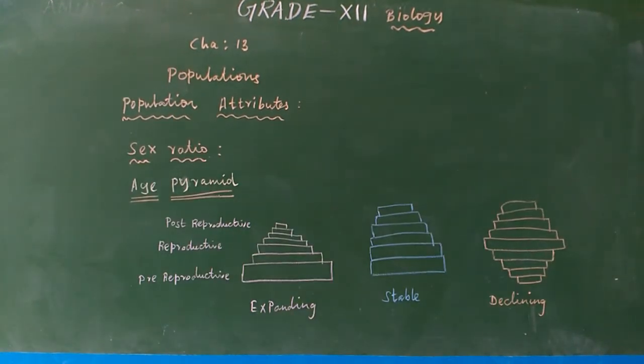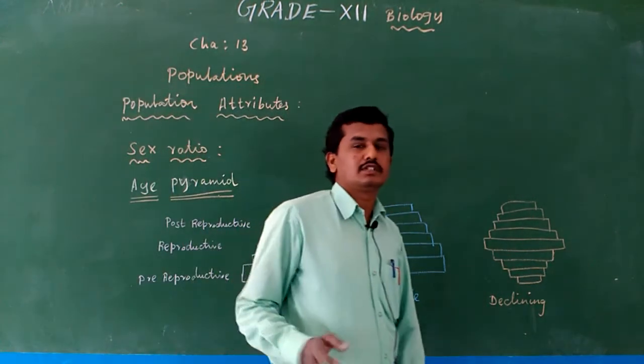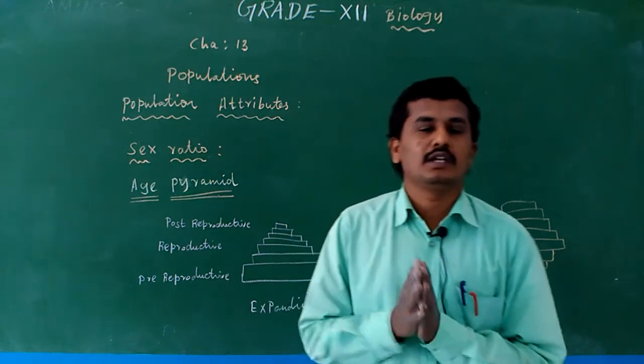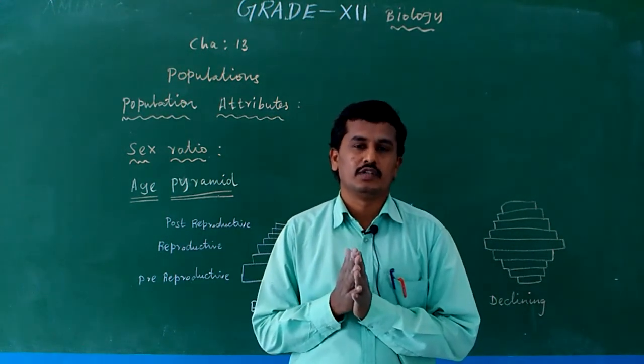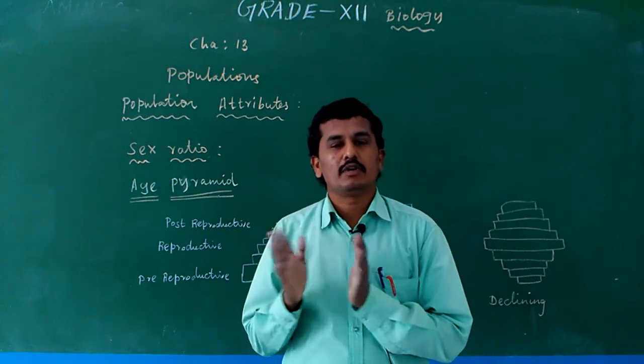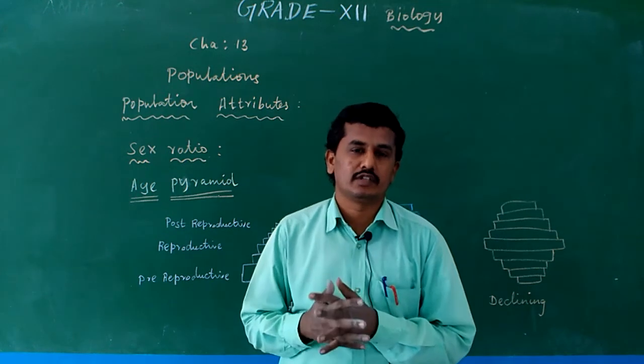Population attributes topic. Sex ratio. Sex ratio is nothing but how many females are present per how many males. For example, we take 1,000 human population. In 1,000, how many males and how many females are present? That is actually sex ratio.